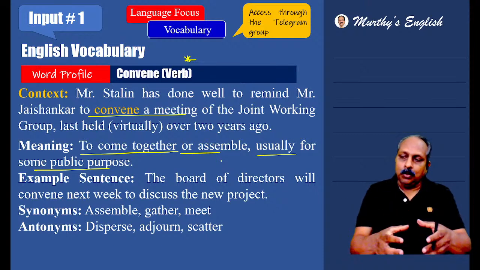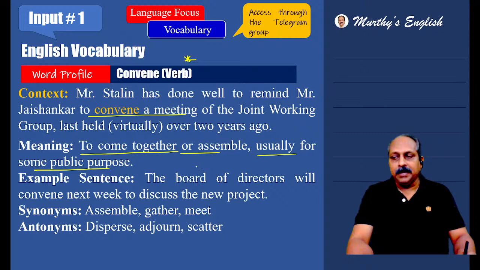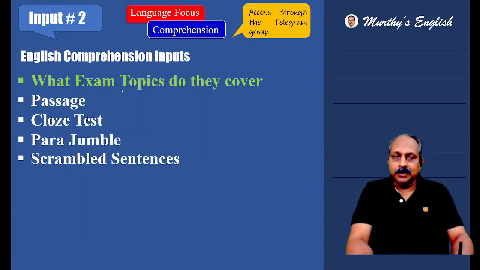People come on their own, that is one thing, but here someone brings people to a particular place, then he is a convener, convene. The board of directors will convene next week to discuss the new project. They will assemble to discuss the new project. He has convened a meeting. Usually it goes with meeting. Assemble, gather, meet. Disperse, adjourn does not go with this, scatter. Those are the words from today's source, input one.